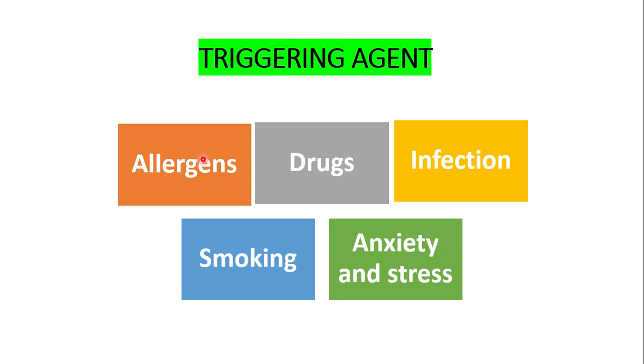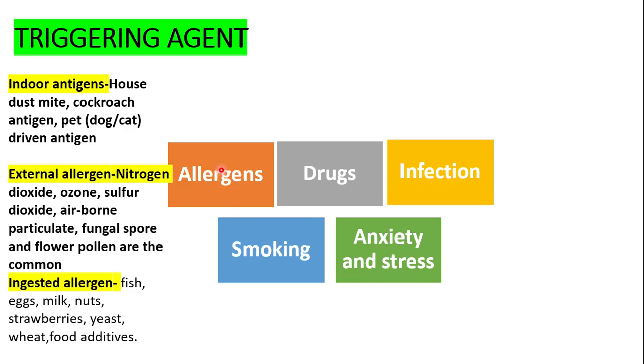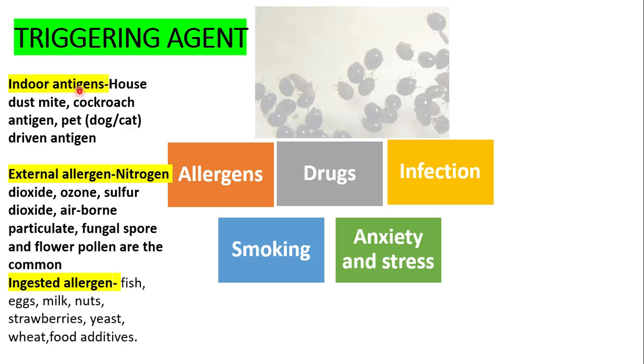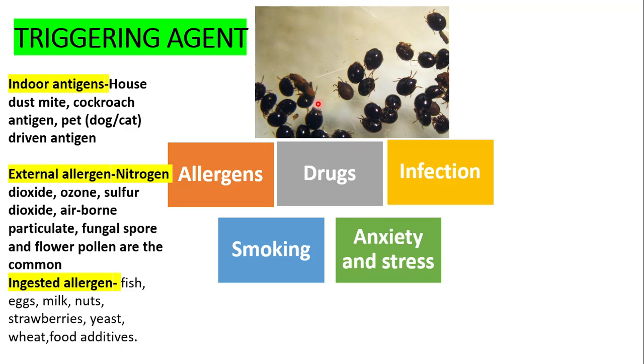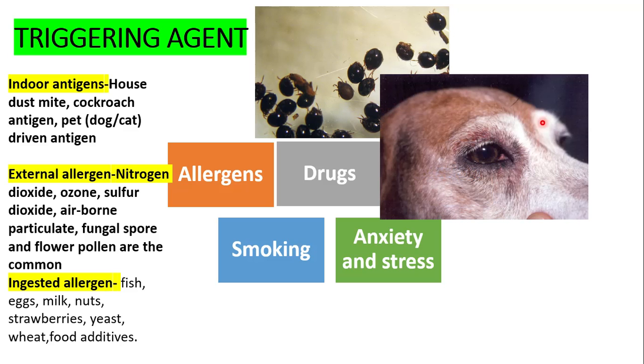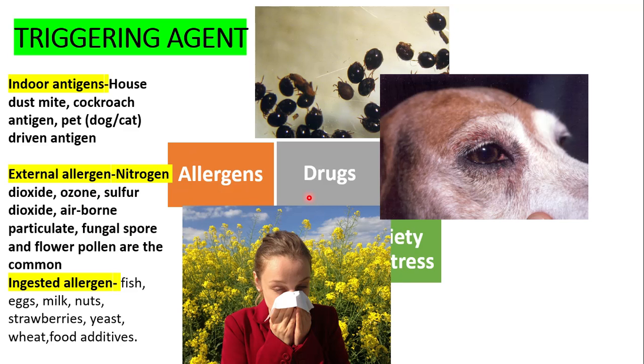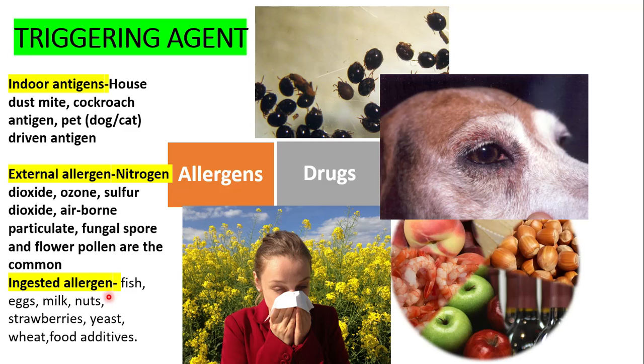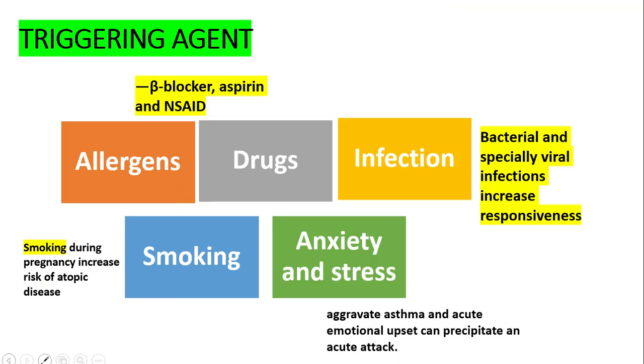Now, the triggers may be allergens, drugs, infections, smoking, anxiety, or stress. The common allergens include indoor antigens, external allergens, and ingested allergens. In the indoor allergens, we have the house dust mite, the cockroach antigen, and the pet-derived antigen. In the external, we have certain gases such as sulfur dioxide, nitrogen dioxide, fungal spore, and a very common flower pollen. In the ingested allergens, we have foods such as fish, egg, meat, nuts, strawberry, yeast, wheat, and food additives.